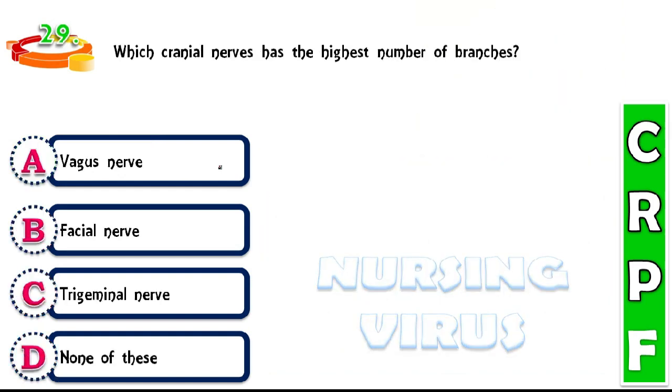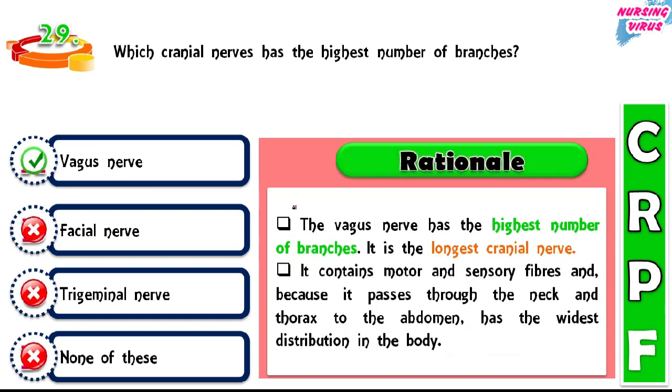So the next question. Which cranial nerve has the highest number of branches? The options are vagus nerve, facial nerve, trigeminal nerve and none of the above. So here the correct answer is vagus nerve. The rationale is that the vagus nerve is the 10th cranial nerve in our body.